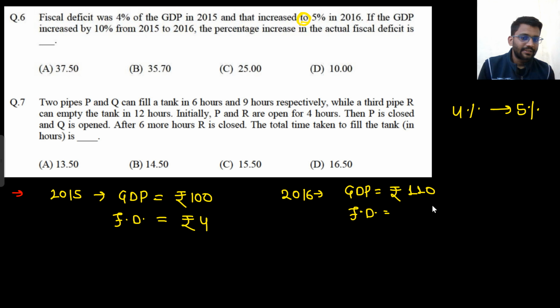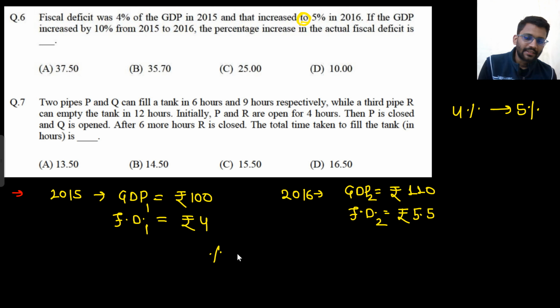That means 5% of GDP. So what is 5% of 110? That would be 5.5 rupees. Now our fiscal deficit is 5.5 rupees. So what is the actual increase in the fiscal deficit? This is FD1, FD2, this is GDP1, this is GDP2.